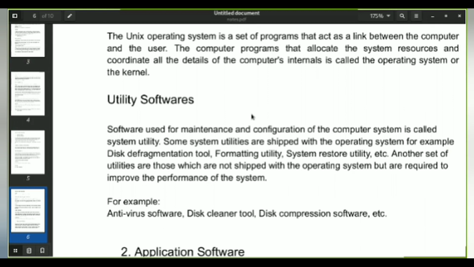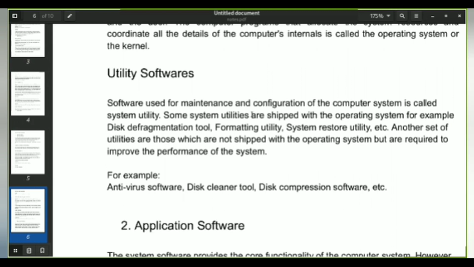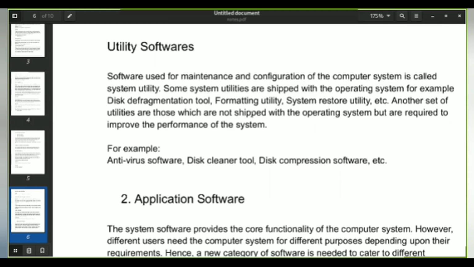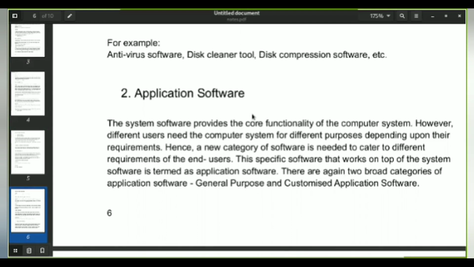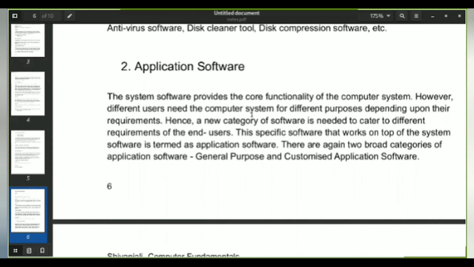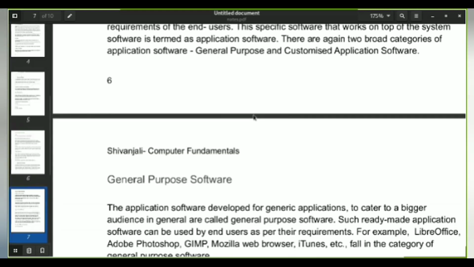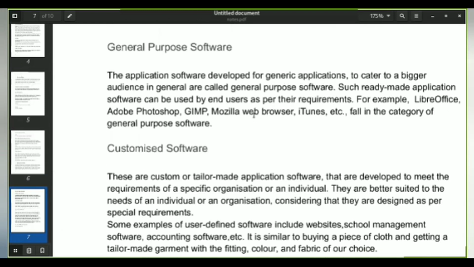Utility software is software which comes shipped with the operating system. They are very useful tools, and include disk cleaner tools and antivirus software. Next we proceeded with application software. Application software is the kind of software which is installed inside the operating system. Examples might be WhatsApp, Instagram. This software provides core functionality for your computer system. It is divided into two types: general purpose and customized application software.